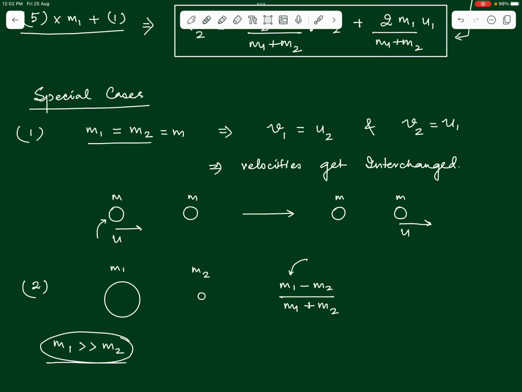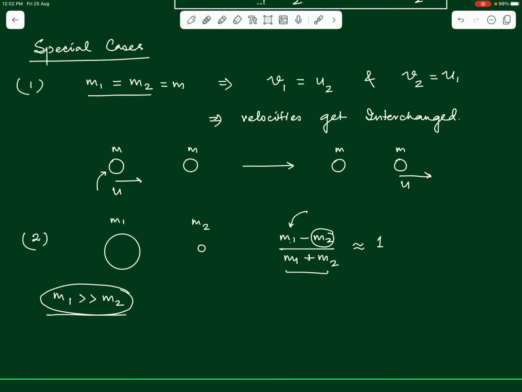m1 much greater than m2 would mean that m2 is negligible in comparison to m1. So, the numerator will be almost equal to m1. The denominator also will be almost equal to m1, because once again we can neglect m2 in comparison to m1. So, this fraction will be almost equal to 1, right. Similarly, let us check the other terms in the above relation as well. 2 times m1 over (m1 plus m2). What do you think will happen to this relation? m1 is much greater than m2, so we can neglect m2 in comparison to m1. So, we will have 2 m1 by m1, which will be nearly equal to 2, right.